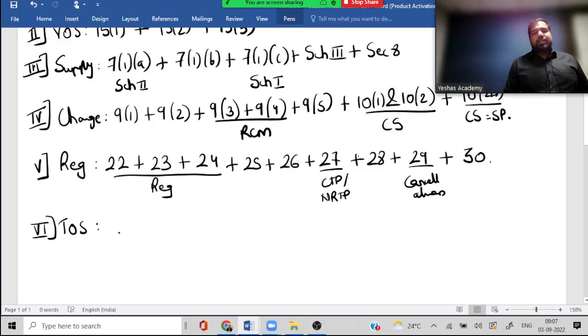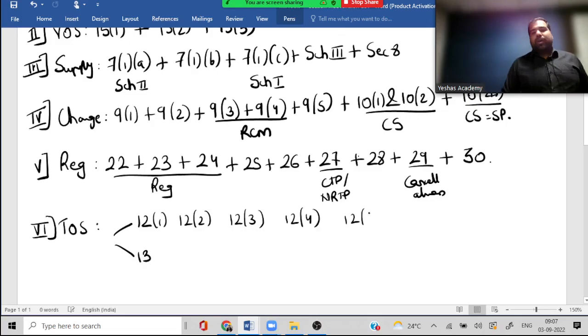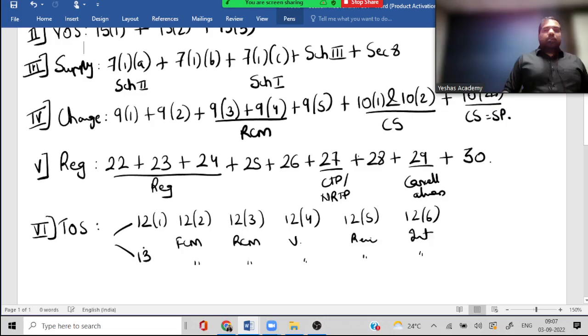What are the sections, guys? 12 and 13. 12.1, 12.2, 12.3, 12.4, 12.5 and 12.6. Same thing here also, guys. This is for what? FCM. This is for what? This is for residual, and this is for interest. Yes, this is all right.